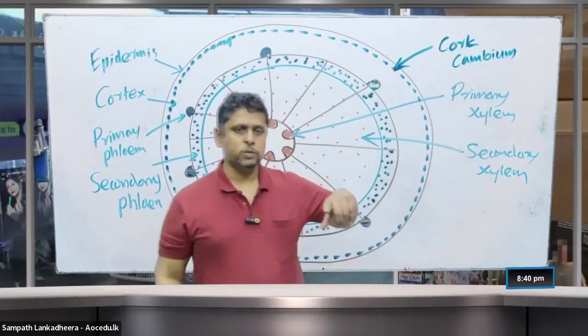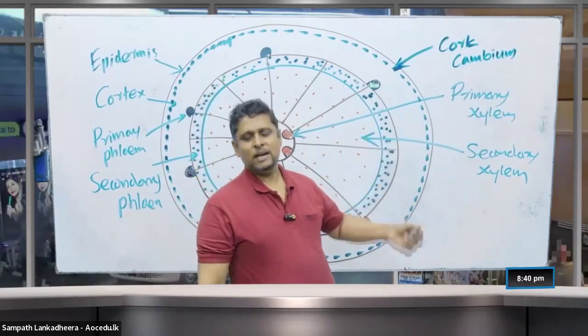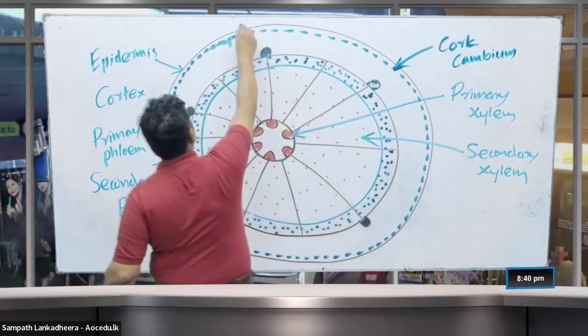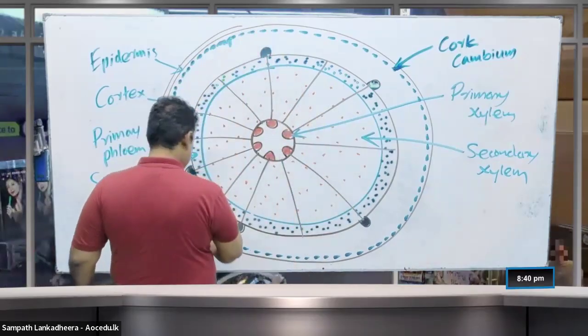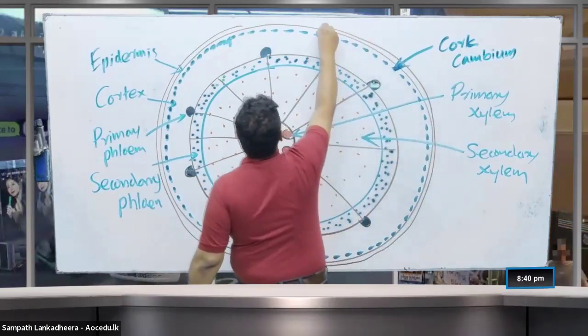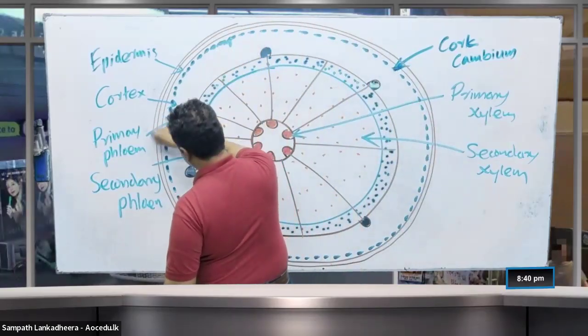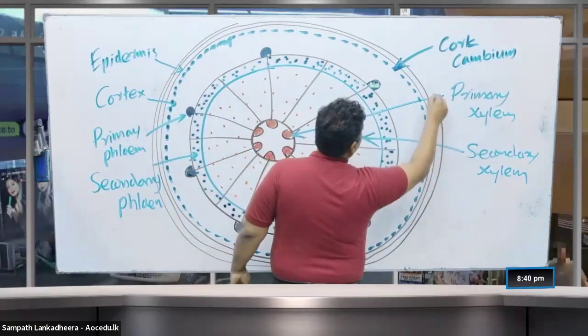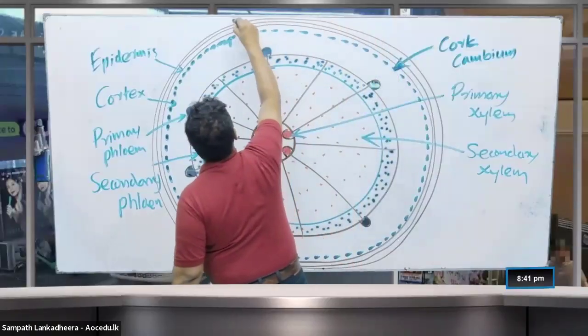Now you have to understand, cork cambium is going to form cells towards outside as well as inside. Some cells are going to form towards outside. These outward cells are forming the cork.